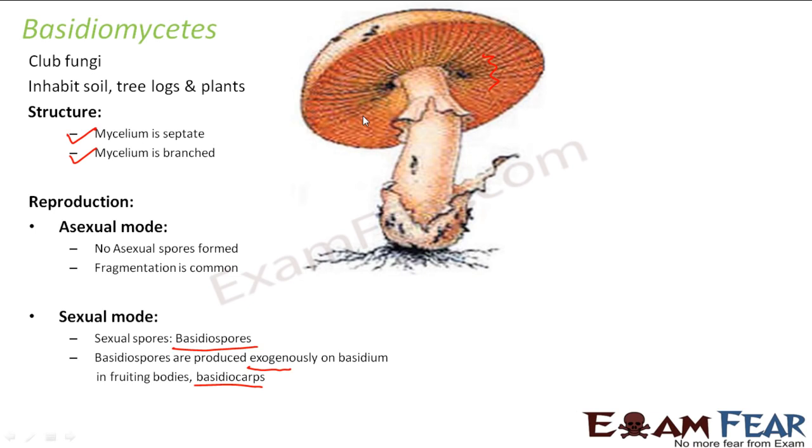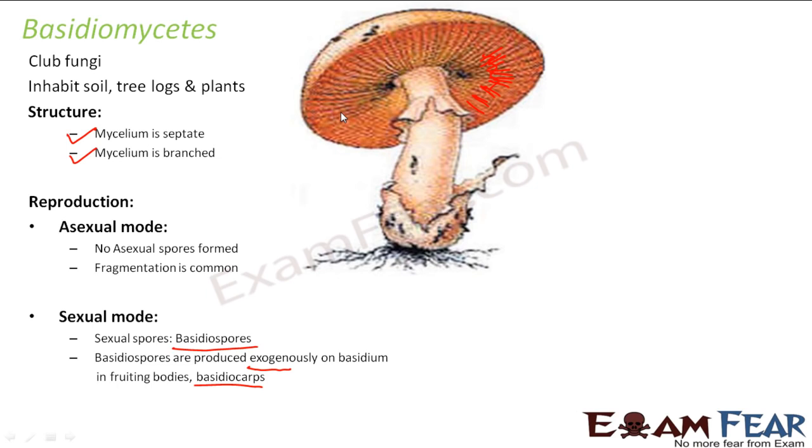Basically these are nothing but hyphae. These are compact hyphae very close to each other on which basidia are formed. That is why we say that this club-shaped terminal part actually contains the reproductive structure in Basidiomycetes.